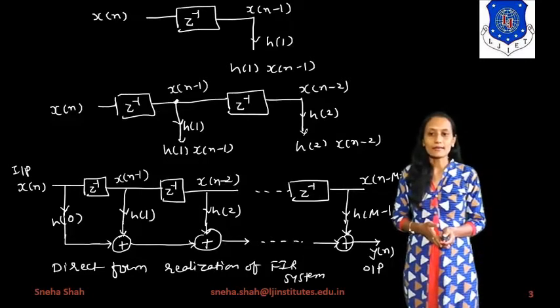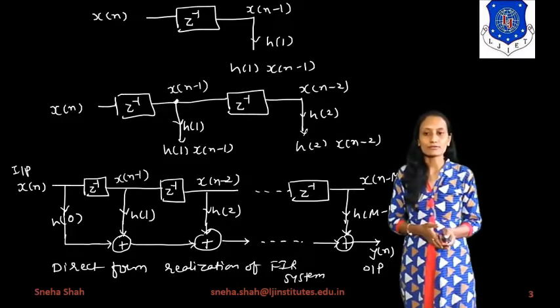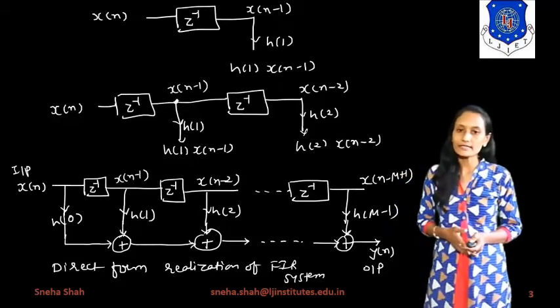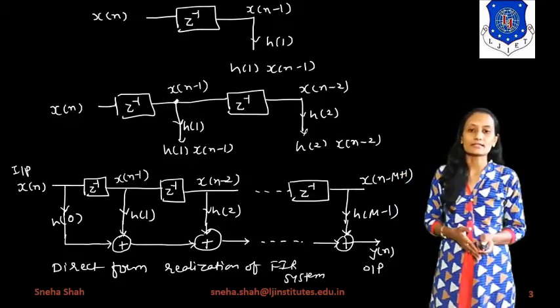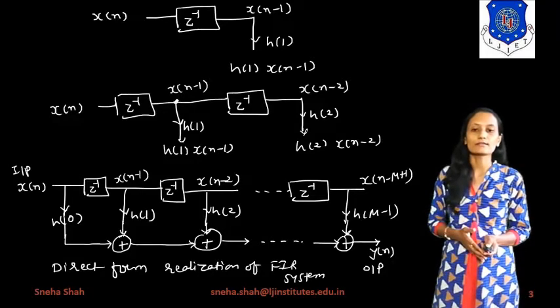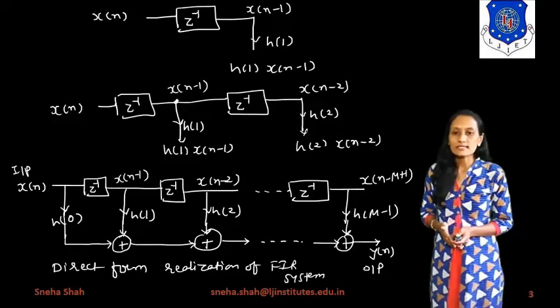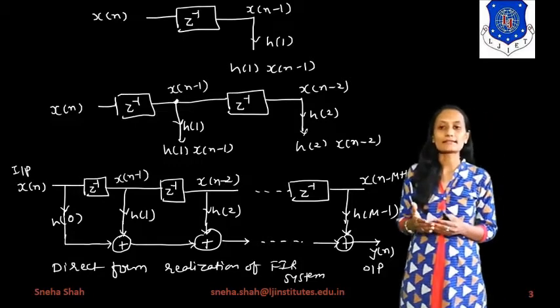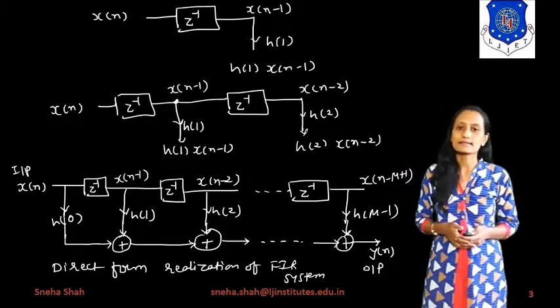Similarly, we will apply the output of it to the further z inverse term. So it will apply to the delay unit, and after all the summation, it will give you the final output as y of n. This way we can find out for n number of samples. So this will be considered as a finite impulse response system.